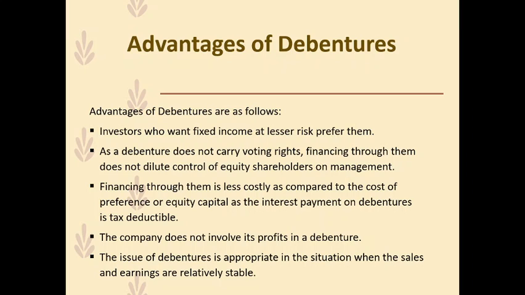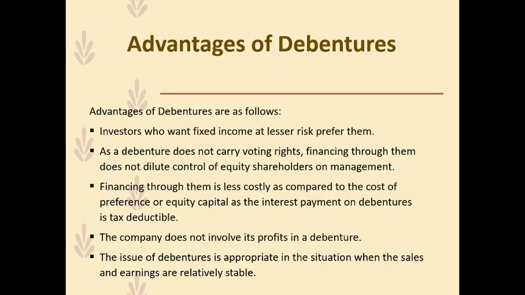So advantages of debentures are that investors who want fixed income at lesser risk prefer them, because these debts are generally secured, and in case of fixed rate debentures, there is a fixed income that the investor earns periodically. So there is lesser risk involved as compared to other instruments such as equity.